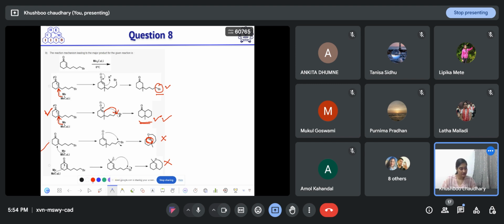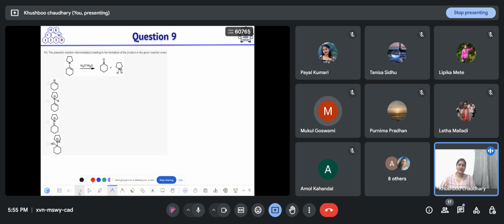Is this clear to everyone? Yes, ma'am. Okay. Others? Clear? Okay. So next one, this is the last question. Tell me the possible reaction intermediate that will form. You have to push the nitrogen lone pair in such a way that it will react with that proton. So in which direction will it react?